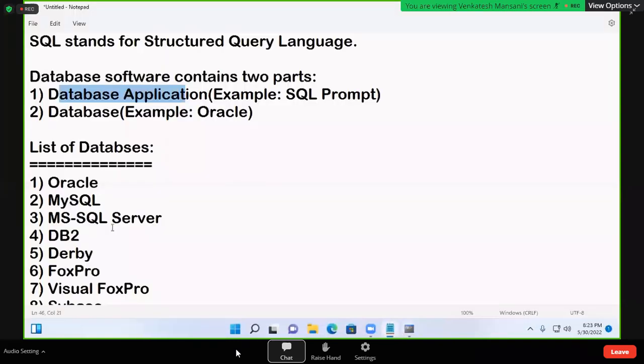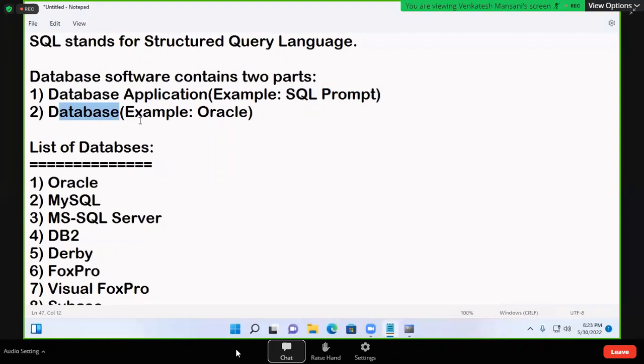So whenever we install Oracle software, two parts are installed. One part is SQL prompt, one more part is Oracle. But Oracle we cannot see, SQL prompt we can see. That is the database application. But what is Oracle? Database. Where is the database? It is there in the hard disk. We cannot see it. It is stored.